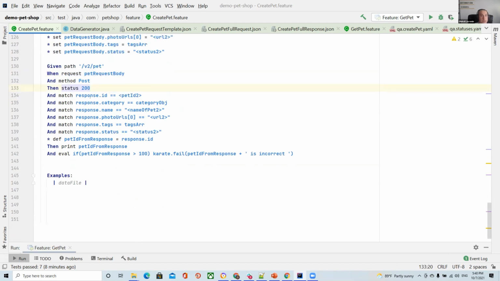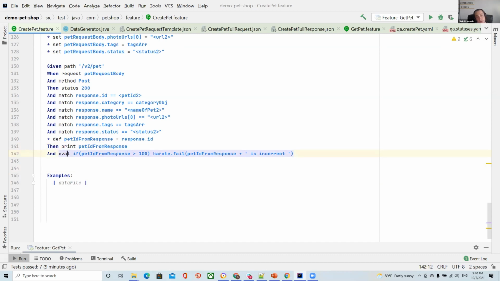And then in my response, I can verify the same: the category object should be the same, the JSON array should be the same, and the same values from our data file. And in the end, I can show you that we can use different conditions. Why? Because Karate understands JS, and we can use different JS functions.